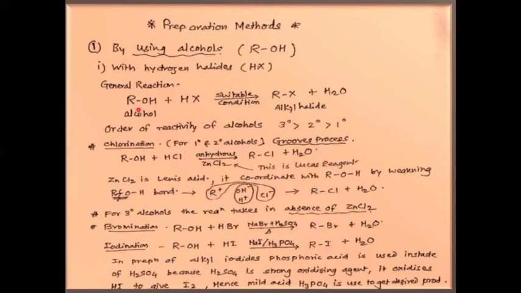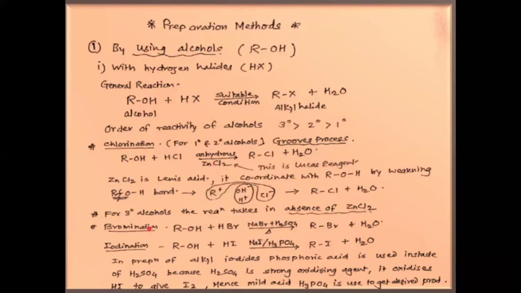Now here in this first method of preparation, this is chlorination of alcohol, this is bromination of alcohol, and this is iodination of alcohol. For chlorination, Lucas reagent, that is anhydrous ZnCl2, is used.